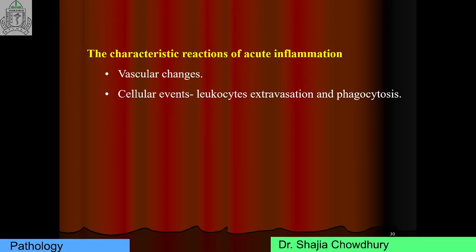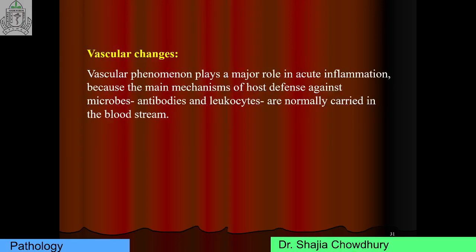Very important. The reactions are of two types: vascular reaction or vascular change, and cellular reaction or cellular events that consist of leukocyte extravasation and phagocytosis. First, vascular change or vascular response or vascular events. Vascular phenomenon plays a major role in acute inflammation because the main mechanism of host defense against microbes, antibodies, and leukocytes are normally carried in the bloodstream, and all the events occur in the bloodstream. So it is a very important phenomenon.